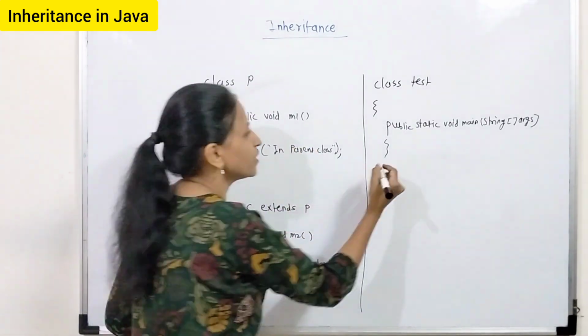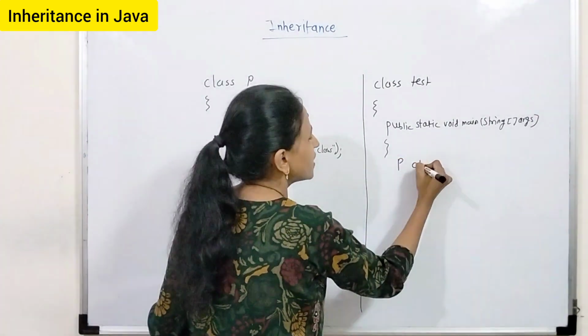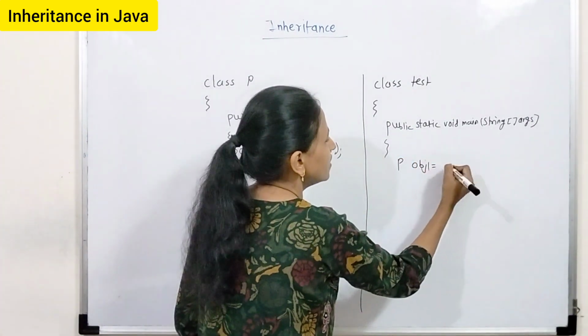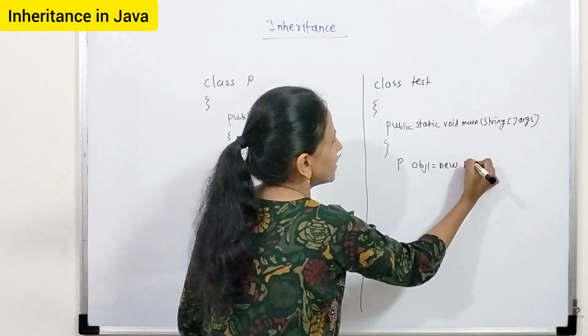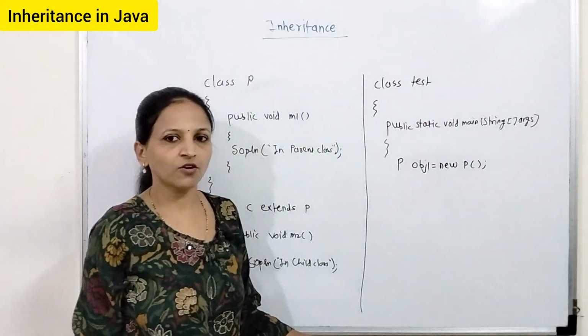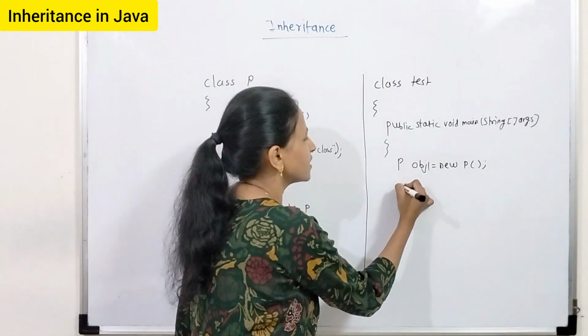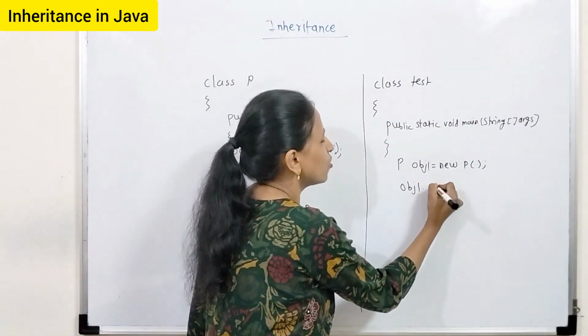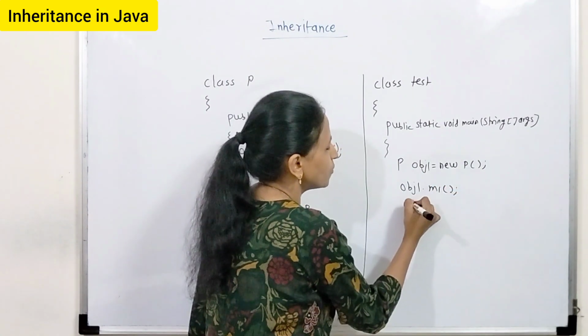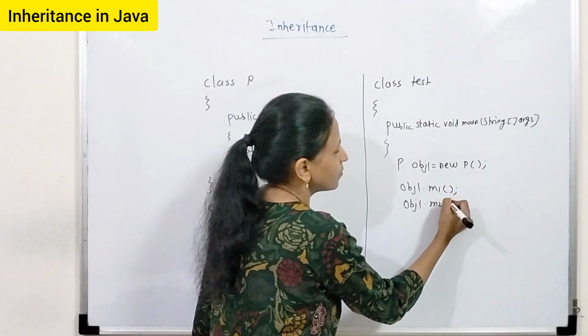Now in this main I am creating one object of this P class. How to create? Simple. P obj1 equal to new P. This is the way to create an object. Now here, simple, we have created an object of P class. Suppose I am writing like this, obj1.m1 and obj1.m2.